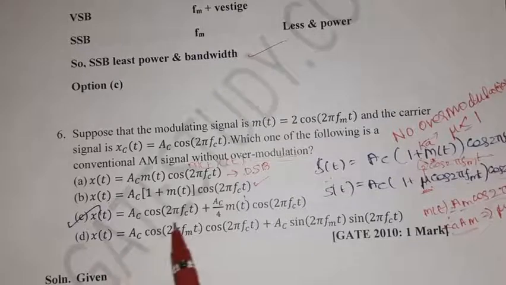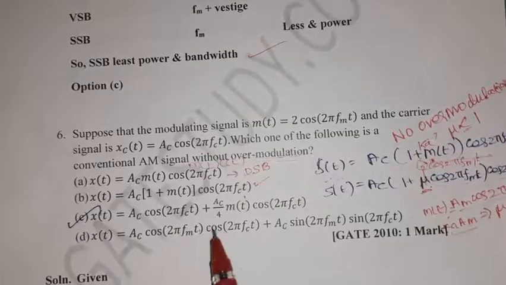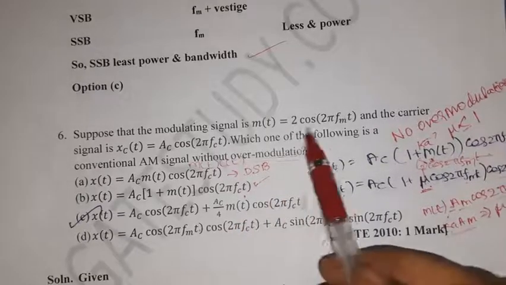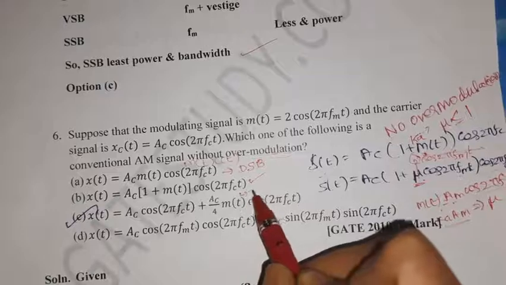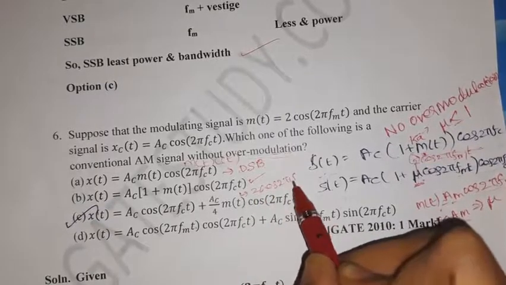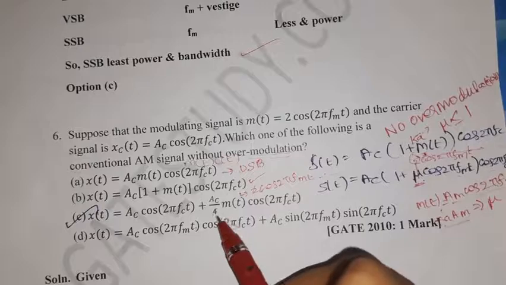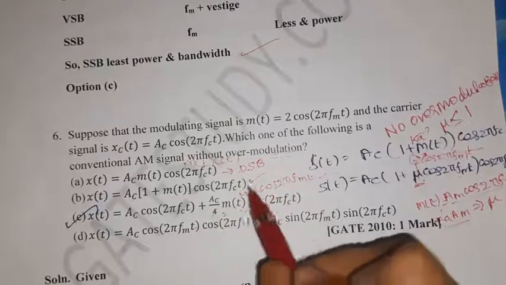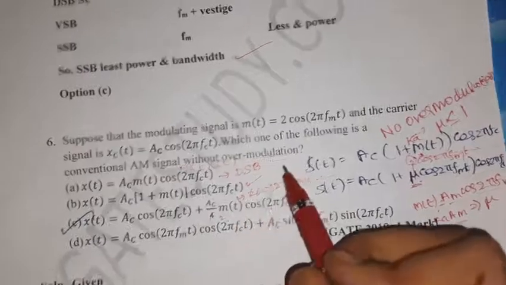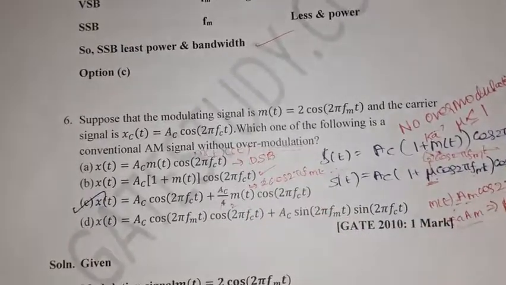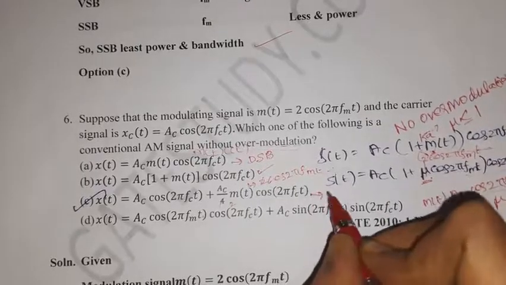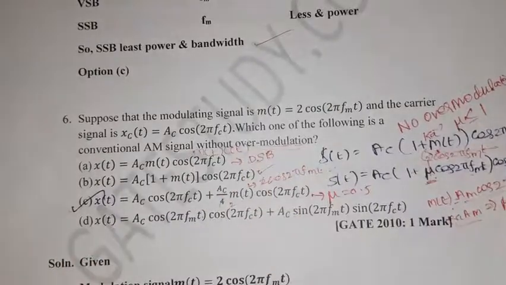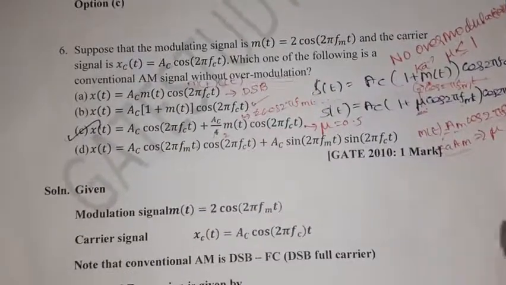Then option C, Ac into cos 2 pi fct plus Ac m of t cos 2 pi fct. What is m of t? M of t is 2 cos 2 pi fmt, right? So 1 by 2. That is mu. Mu is half for this. Half means it is less than 1, so it is not over modulation. Option C is not over modulation. So that is given in the problem.